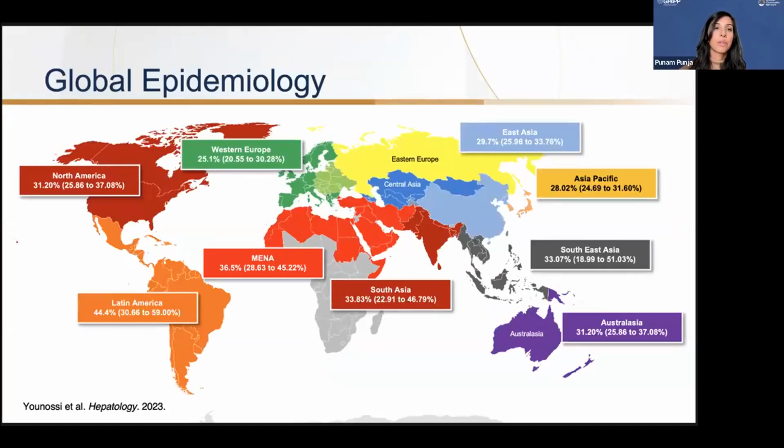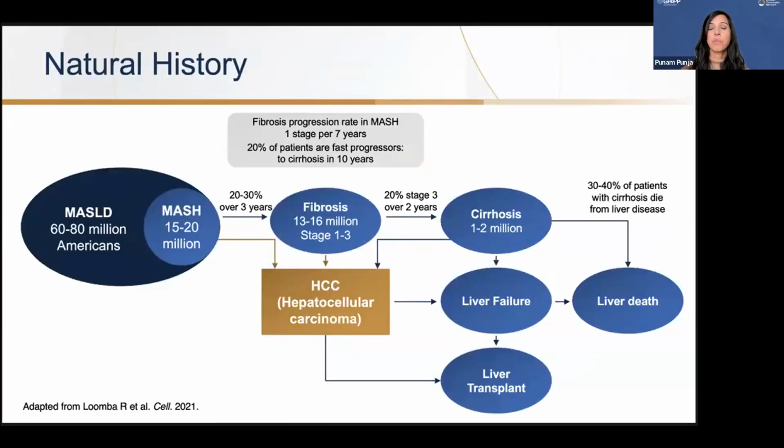So looking at the US population, there's approximately 340 million people in the US. About 60 to 80 million of those Americans have MASLD. Of those patients that have MASLD, about 15 to 20 million of those have MASH. And fibrosis progression rate on average in patients that get MASH is 1 stage every 7 years they go up. But there are some patients that are considered fast progressors and can progress to cirrhosis within 10 years.